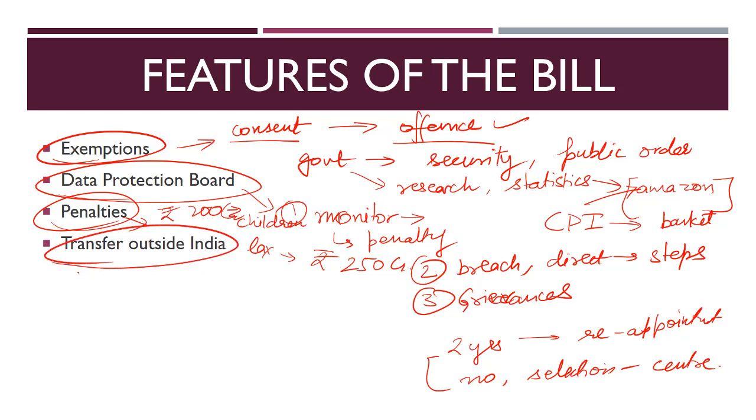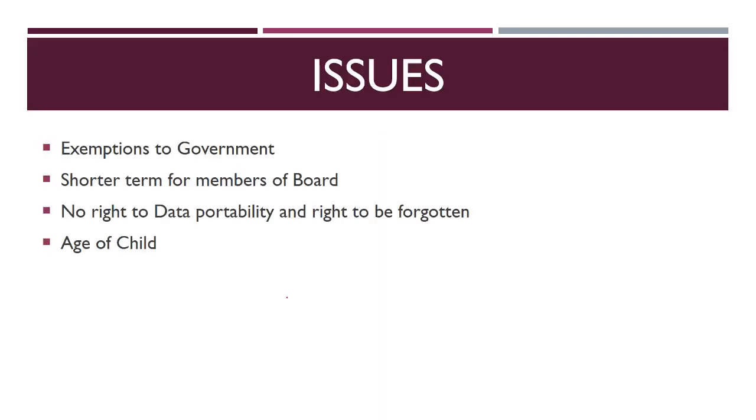Now, any data which is being used or collected by a company can also be transferred outside India. That provision has now been given. Earlier it was a point of contention, the storage of data outside India. Now it is allowed. However, the government may issue a notification saying that some countries would not be allowed to store Indian data. So the government can say by notification that some countries cannot be used to store data of Indian people. So these are the major features. Now let us see what are the issues or problems with this bill.